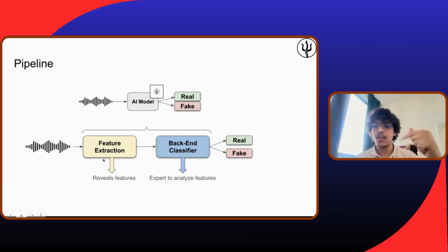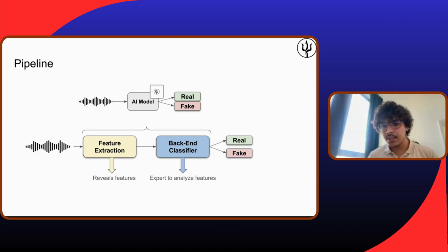For example, it will say, okay, the gender is male and it's not changing, the tempo is this and this, the phonemes that have been said are this and this. So it will give us a report of what has been said, like a police chief officer, and all these features should be listed, including the age, like all the features from the audio. And then this report will be given to the backend classifier.